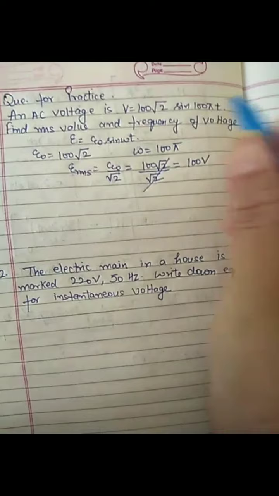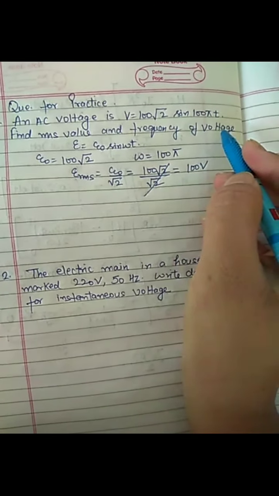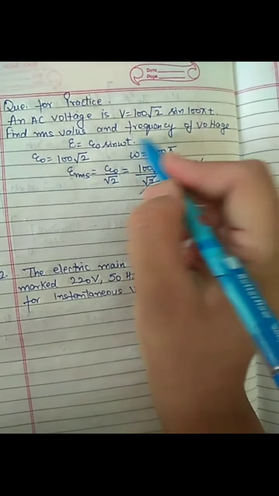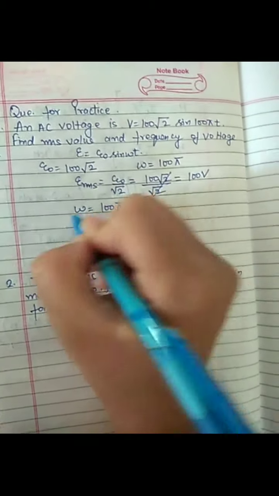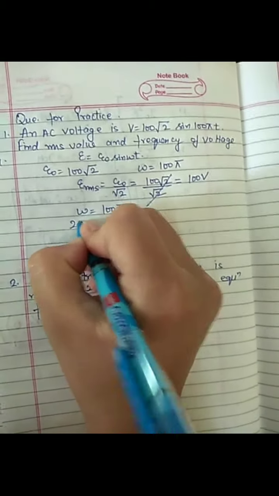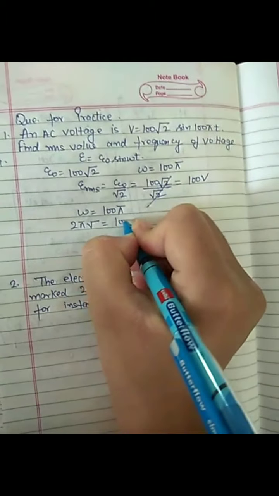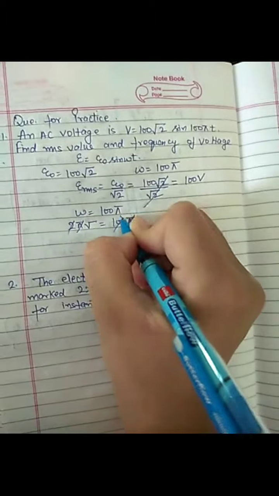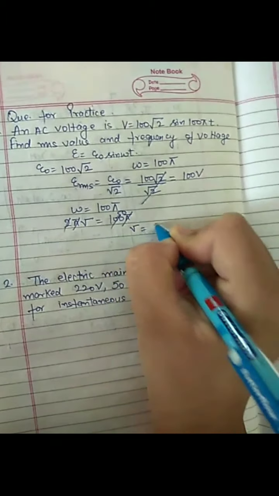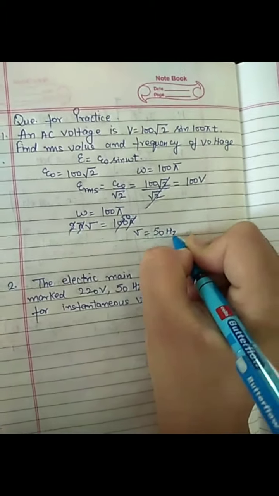Also, we want to calculate the frequency of the voltage. The angular frequency is given as omega equals 100 pi. Omega can be written as 2 pi mu, which is equal to 100 pi. On solving, we will get mu equals 50 Hertz.